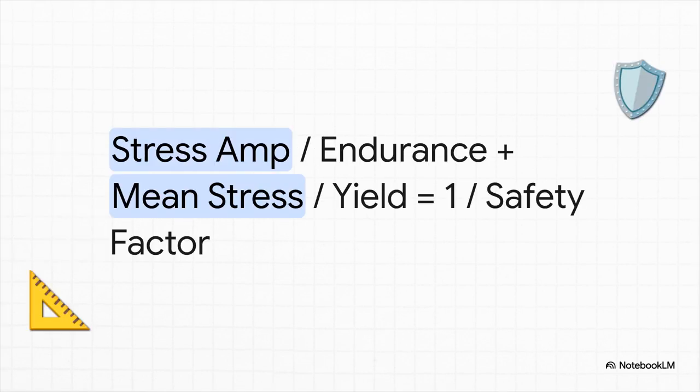And all that visual geometry distills down into one remarkably elegant formula, the Soderberg equation. You just take the stress amplitude, divide it by the endurance limit, and add that to the mean stress divided by the yield strength. Set the whole thing equal to 1 over your factor of safety. It is a brilliant, simple equation that lets an engineer take all those chaotic, fluctuating variables of real-world loads and definitively check if a part is going to survive or snap.